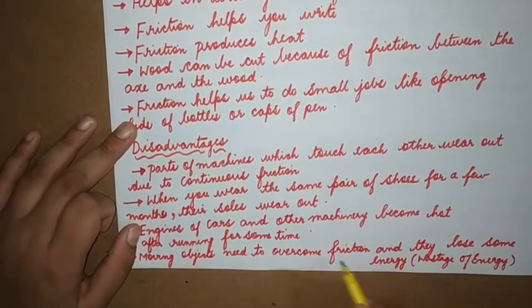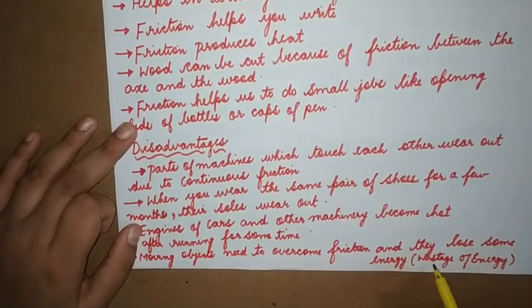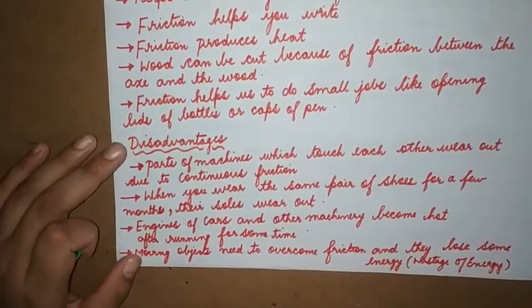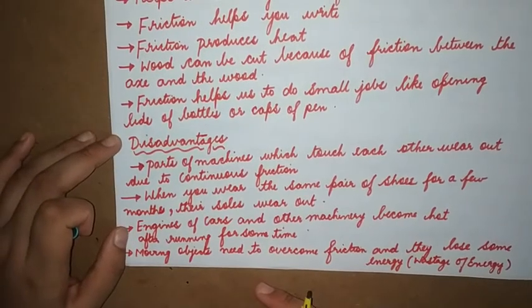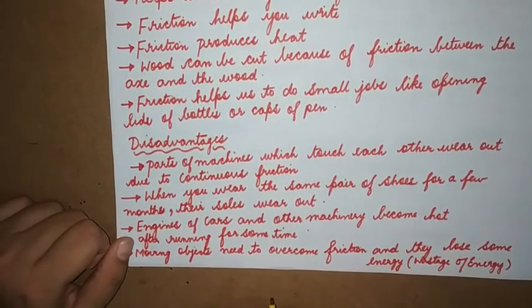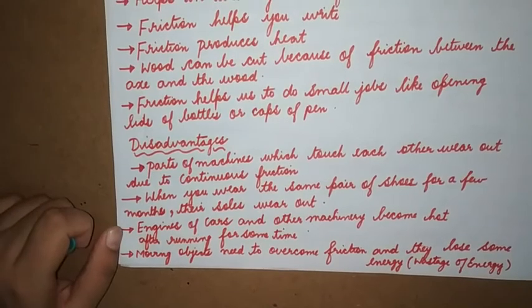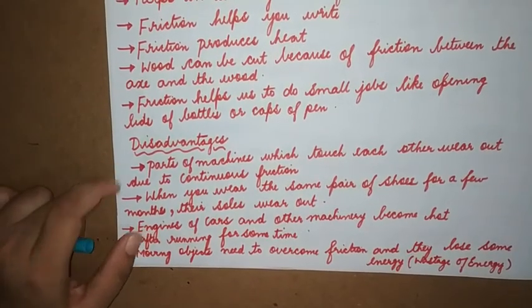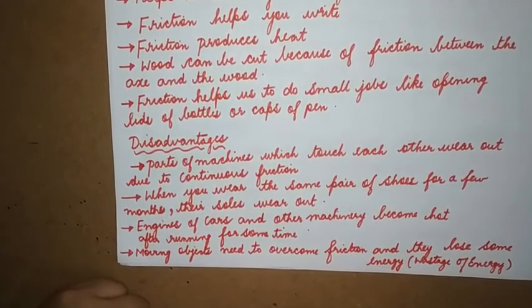Moving objects need to overcome friction and they lose some energy. So whenever a moving object is overcoming friction, some amount of energy is lost. So that is a wastage of energy. That is a disadvantage of friction.